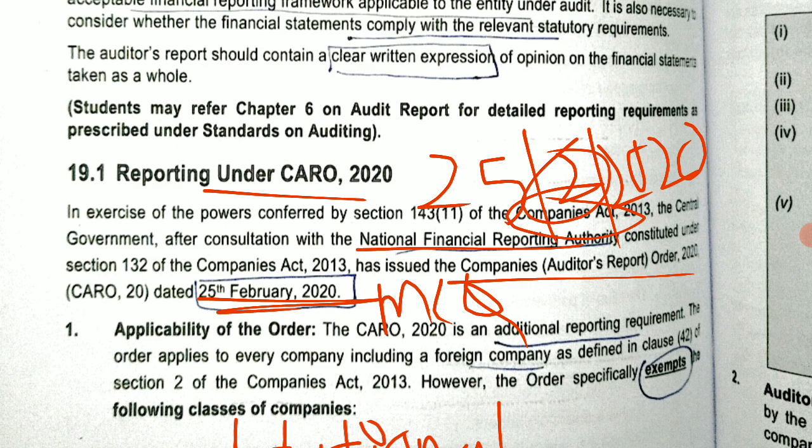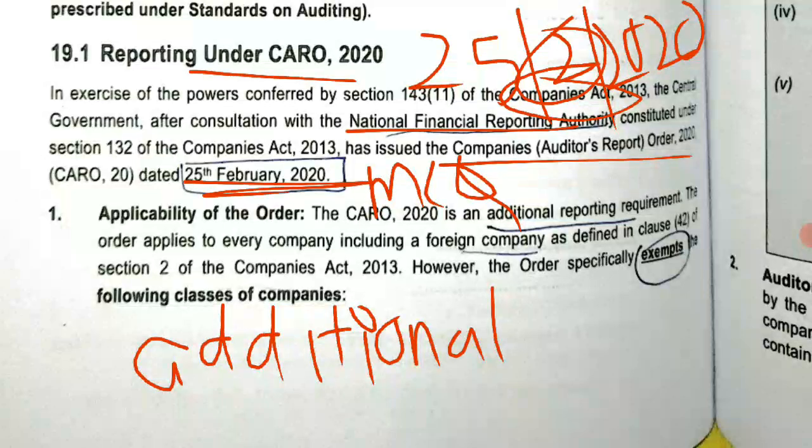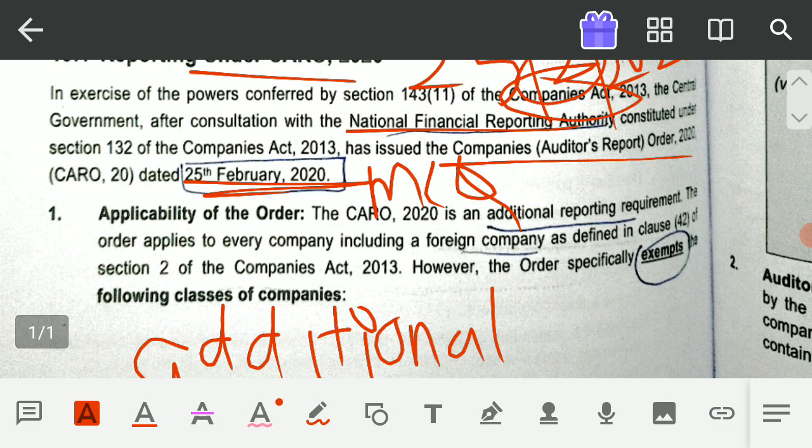Now, applicability of the order. CARO 2020 is an additional reporting requirement. I already told you that along with the regular audit report that the auditor issues, one additional requirement is applicable for some of the companies. We will read where it is applicable and where it is not, but this is one additional requirement. That means along with the regular audit report, there is one additional reporting to be made by the auditor. The order applies to every company, including a foreign company.